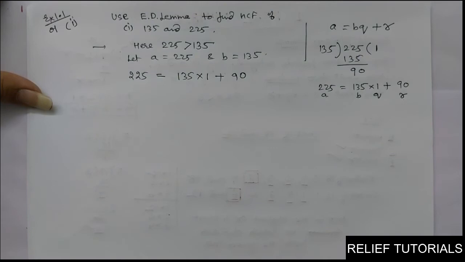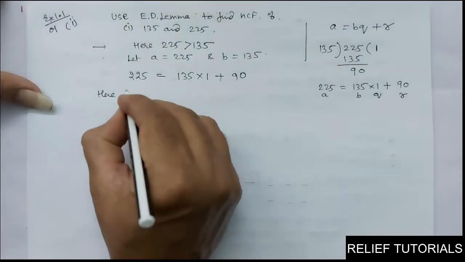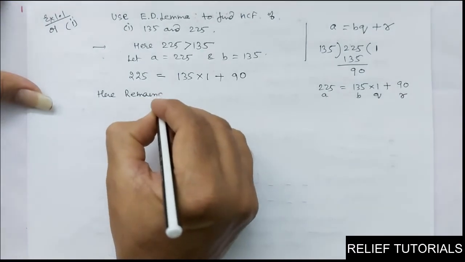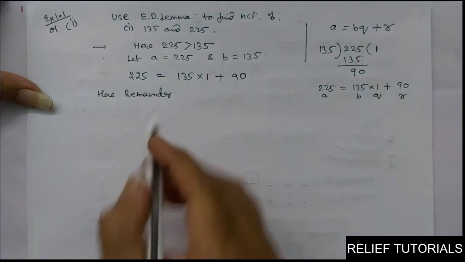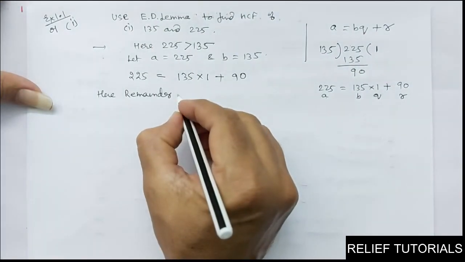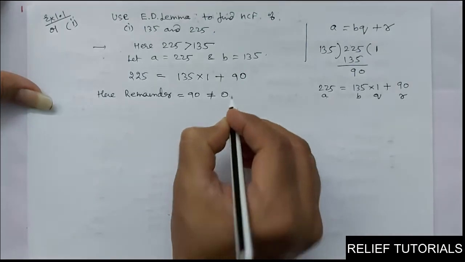Clear? So here the remainder is... you have to proceed until you get remainder 0. Here the remainder is 90, which is not equal to 0.